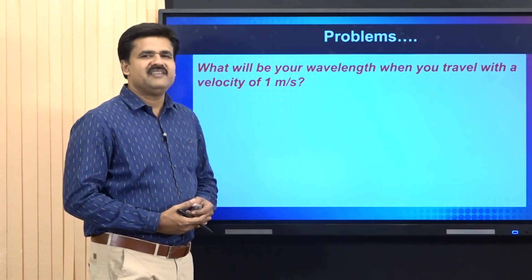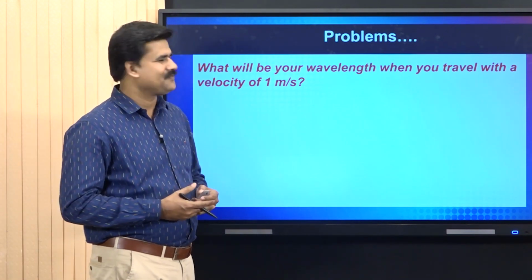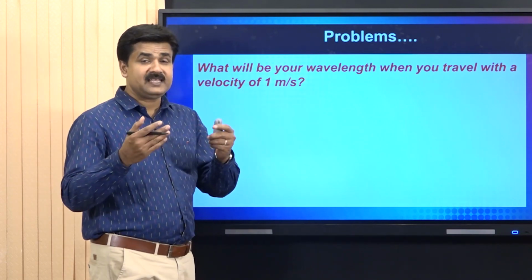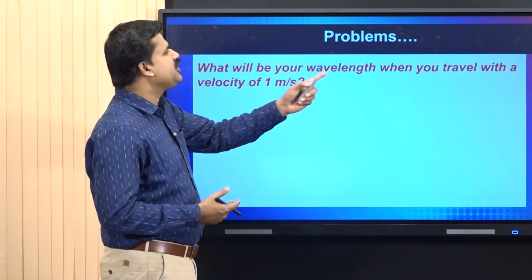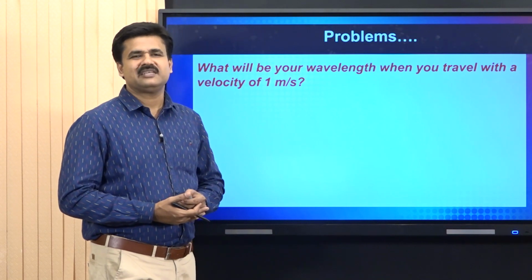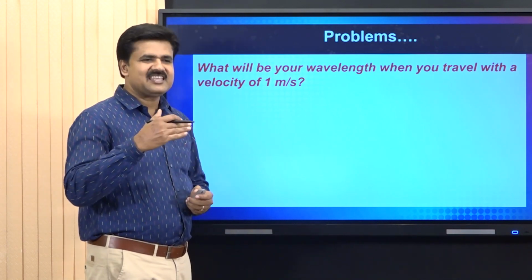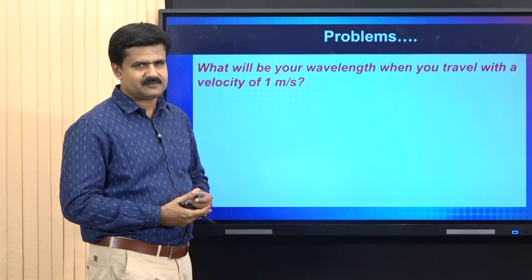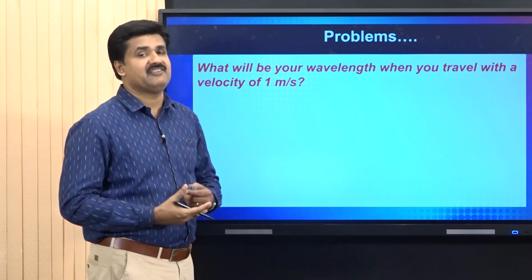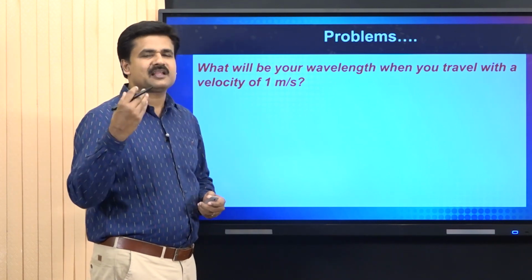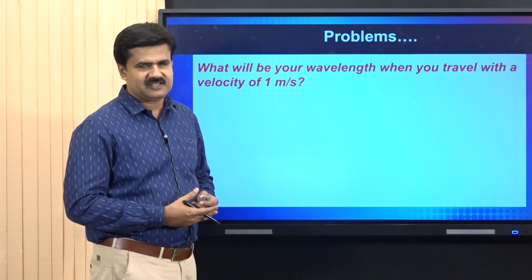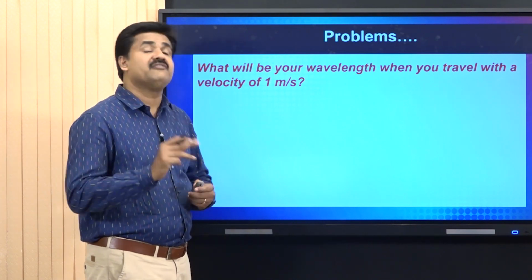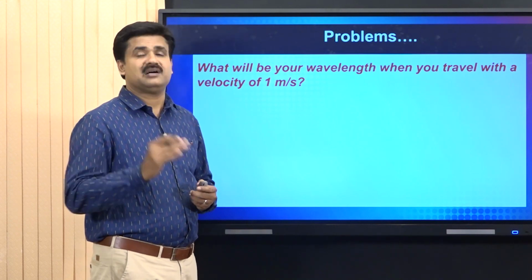Now, we can move on to another interesting problem. The question is, what will be your wavelength? What will be the wavelength of the listener when you travel with a velocity of 1 meter per second? We are having a range of the wavelength of electron that appear in some angstroms. But now we are going to find out our own wavelength. By putting an arbitrary mass, we can calculate the wavelength. Each of you can calculate your own wavelength by putting your mass.